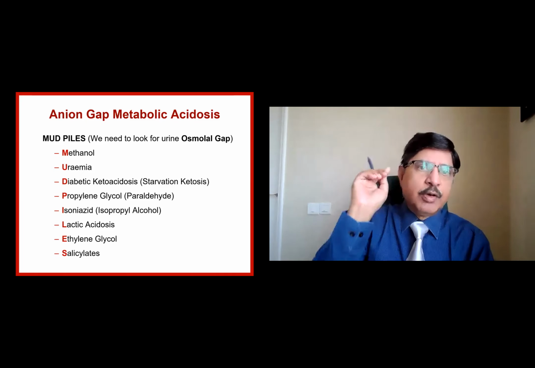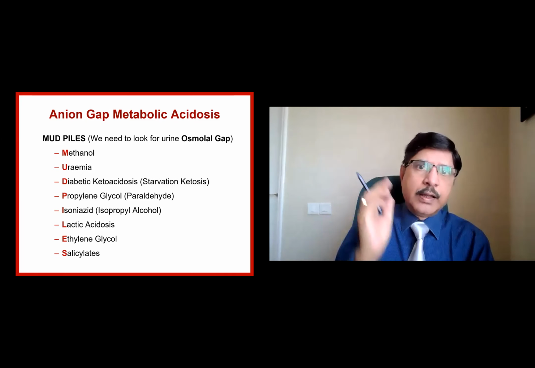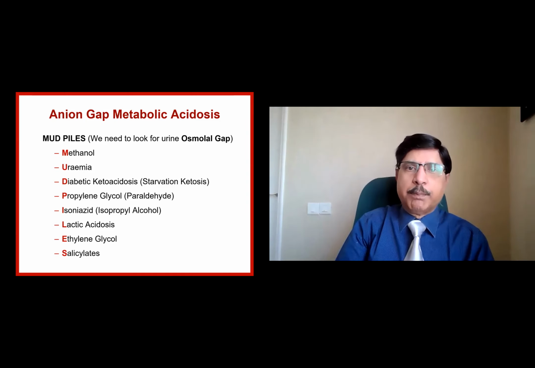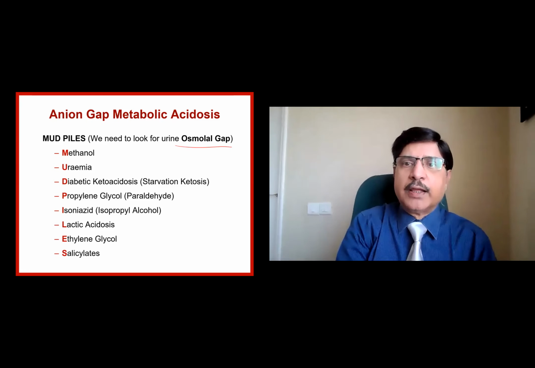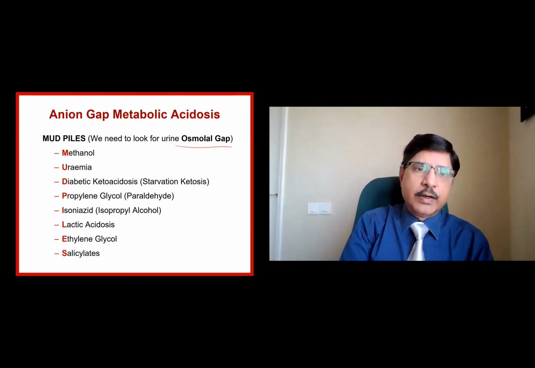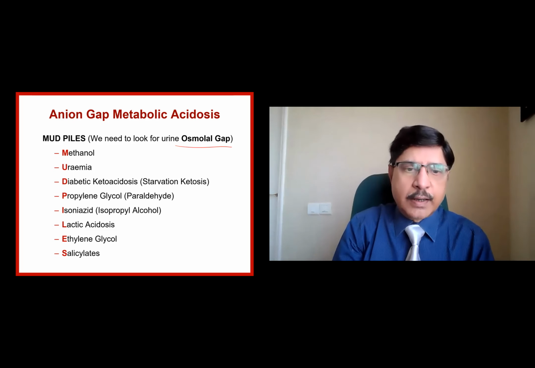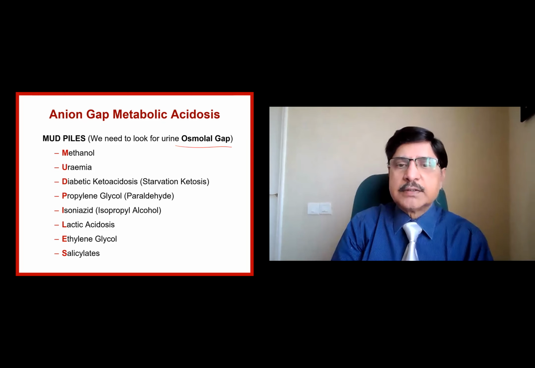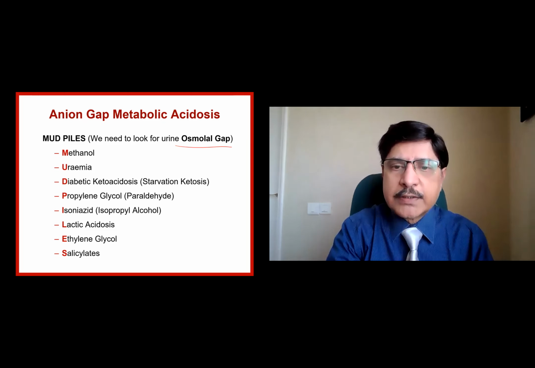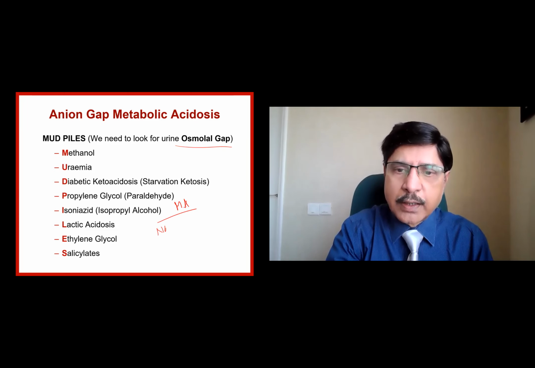What is the mnemonic for anion gap metabolic acidosis? MUDPILES. When we have MUDPILES, we need to check the osmolar gap, which we need to calculate. M, methanol; U, uremia; D, diabetic ketoacidosis or starvation ketosis; P, propylene glycol; I, isoniazid; L, lactic acid; E, ethylene glycol; and S, salicylate. So when you have metabolic acidosis, immediately ask: is it anion gap acidosis, AGMA, or non-anion gap, NAGMA?